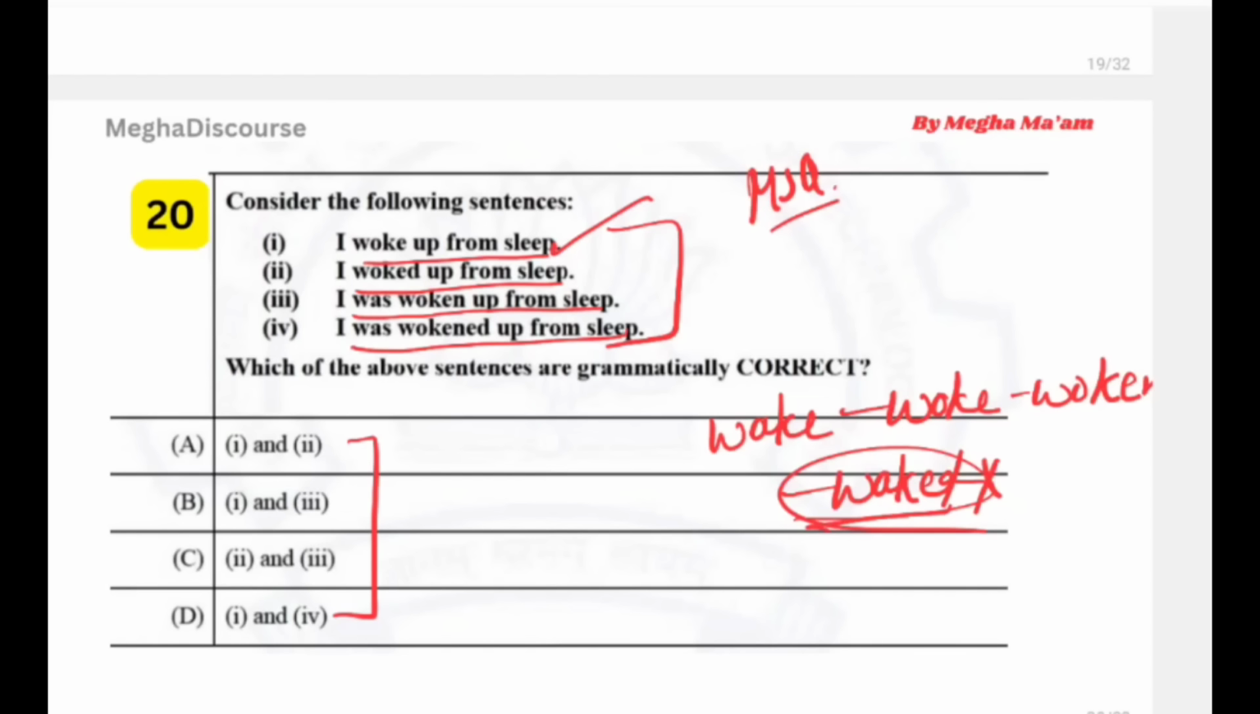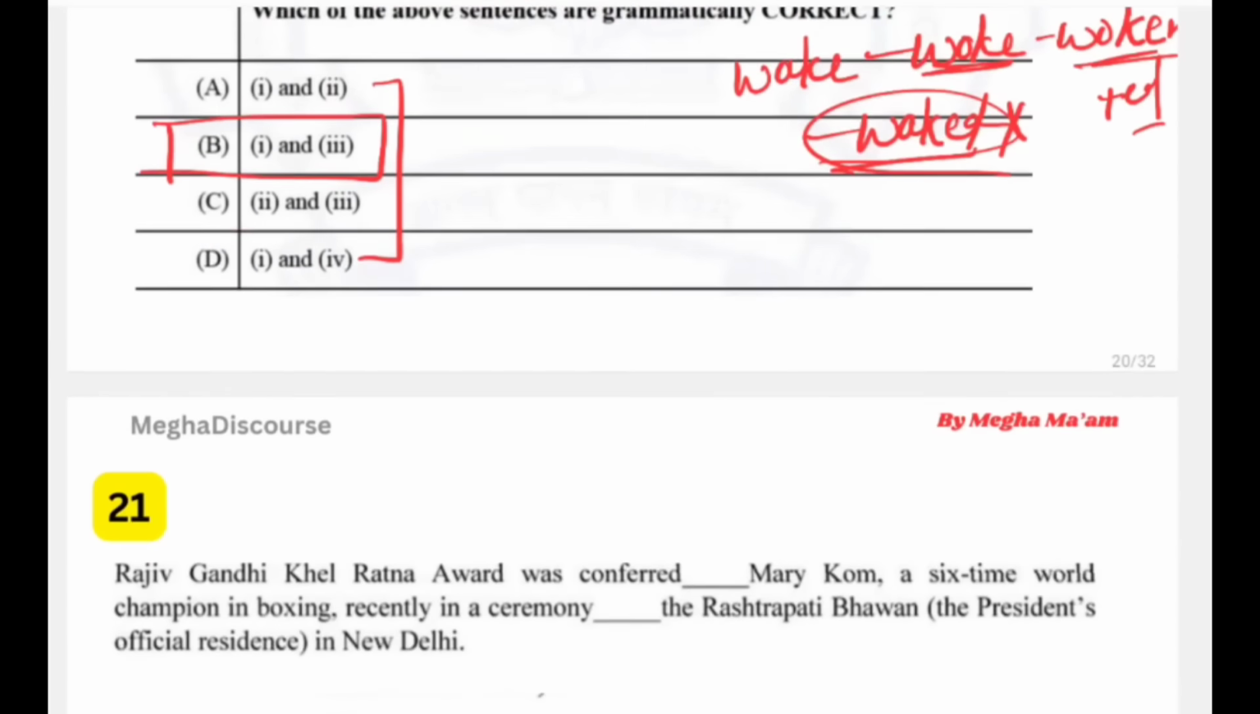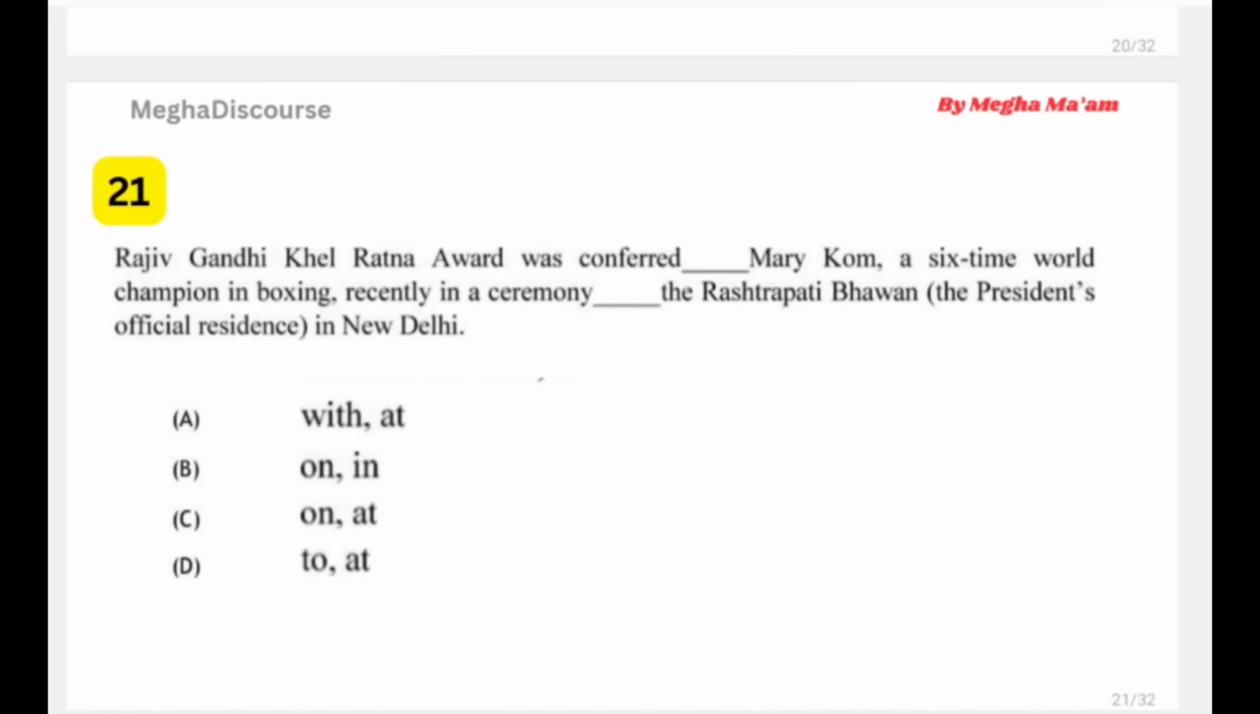Now the next we have I waked up from the sleep. No, woke is the second form. We cannot use ed with that, it is a double participle. So this is not our answer. Next we have I was woken up from sleep. मुझे उठा दिया गया. So this is the right one. Woken is also a past participle, so we cannot add ed with that. So this is the mistake of verb. So we have answer 1 and 3. If you know about the verbs, then you will definitely answer this question.